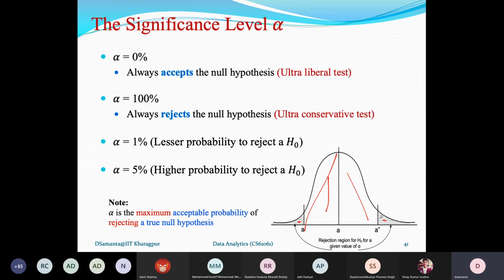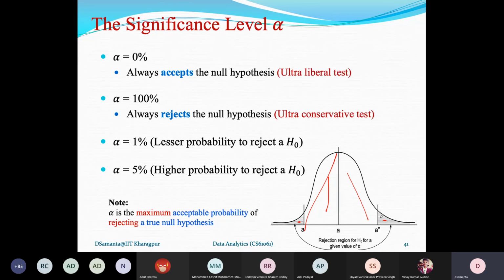The standard practice in many hypothesis tests is to take alpha between 1% and 5%, and usually it is 5%. If I don't say anything, it is taken that alpha equals 5%. That is the standard value for alpha, or level of significance.